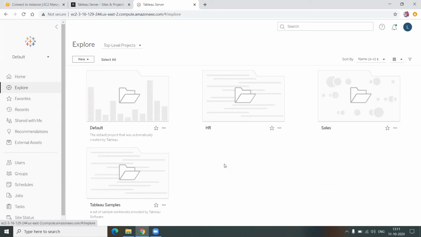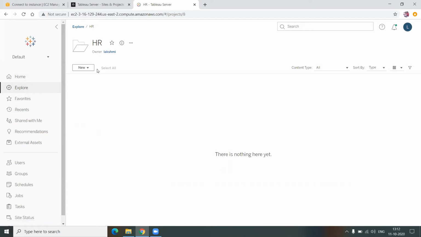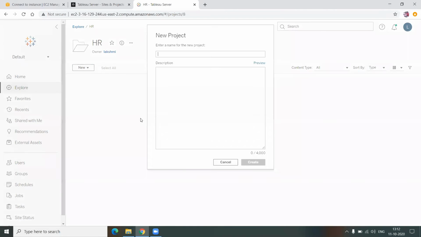Also, I can do the content categorization even under the folders. Let's say under HR, I have further segregations. Okay, I can create HR daily reports.